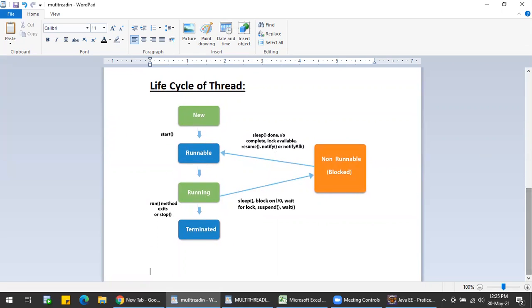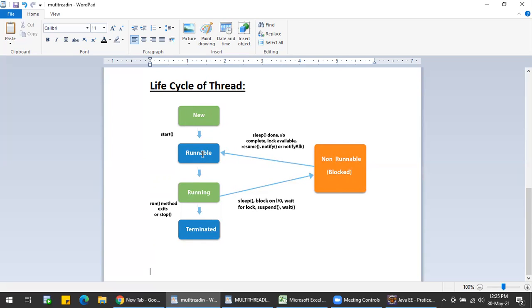I will give you an outer view one more time. What happens in the new state? In the new state, the thread is just created, and it is not started until and unless we use the start method. Then it will go to the runnable state. What happens in the runnable state?